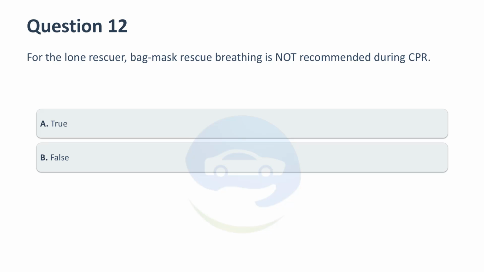For the lone rescuer, bag mask rescue breathing is not recommended during CPR. A. True. B. False.